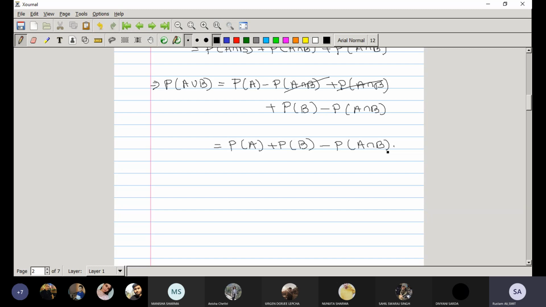Now from here, if the events A and B are mutually exclusive, what will happen? A intersection B is equal to phi, probability of phi is equal to 0, so we get probability of A union B is equal to probability of A plus probability of B, the known result. So this is the general additivity rule, remember that.